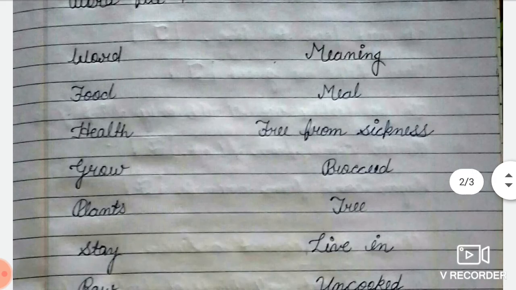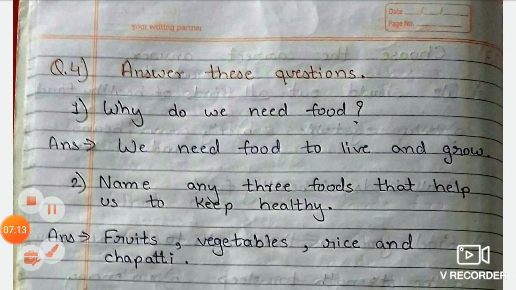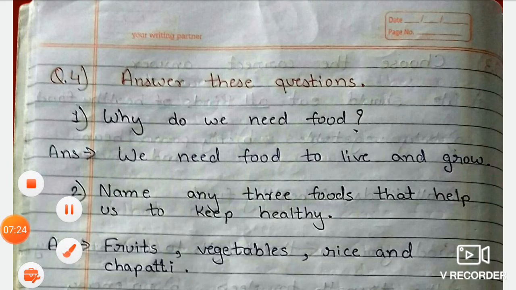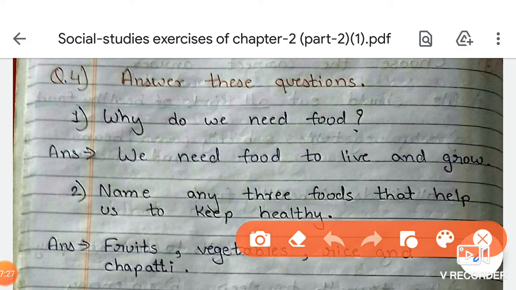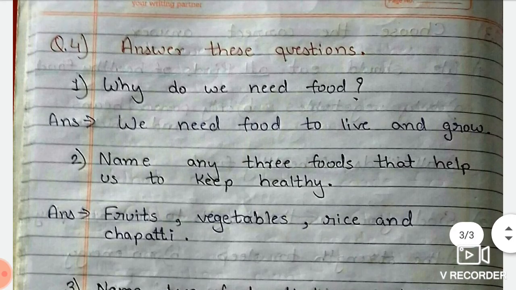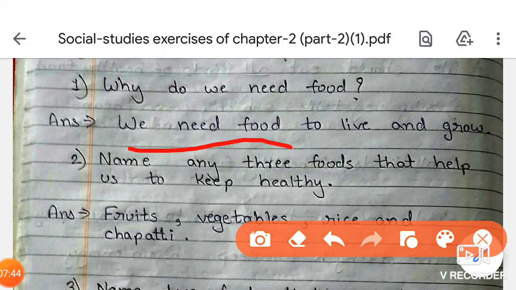So the word meaning is completed now, and come to the exercises. So now we will cover the question answer of this chapter. So let's start with the question and answering. Answer these questions. Now first question is, why do we need food? So as you all know, students, food gives us energy and helps us to grow. We need food to live and grow.